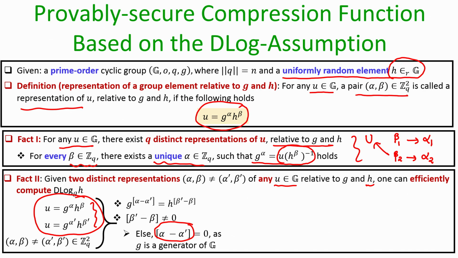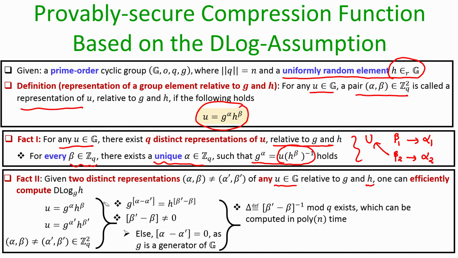That means beta dash minus beta is non-zero, and since it is non-zero, I can always compute the multiplicative inverse of beta dash minus beta, which I denote by delta modulo q. Given beta dash and beta, the inverse, namely the value delta modulo q, can be computed in polynomial time. There exist well known algorithms for computing this value delta, which I am not discussing here, but you have to believe me that if beta dash minus beta is non-zero, then its multiplicative inverse delta modulo q exists and can be computed in polynomial time.